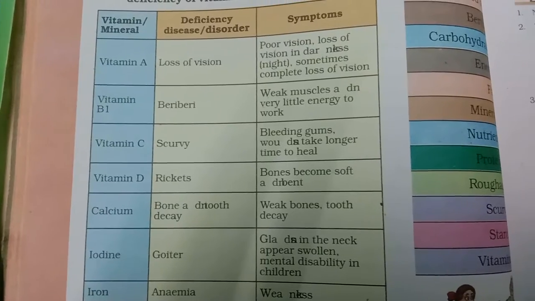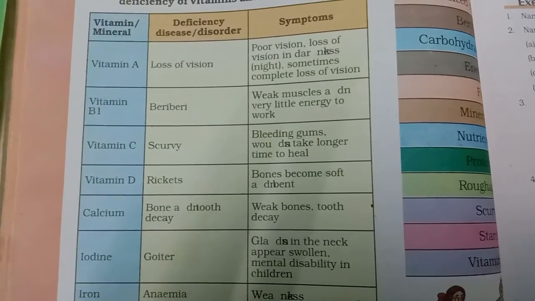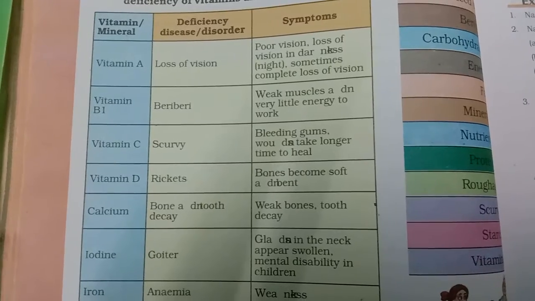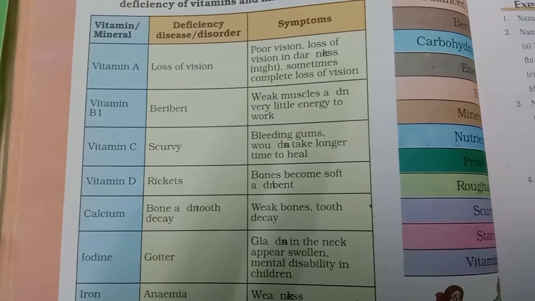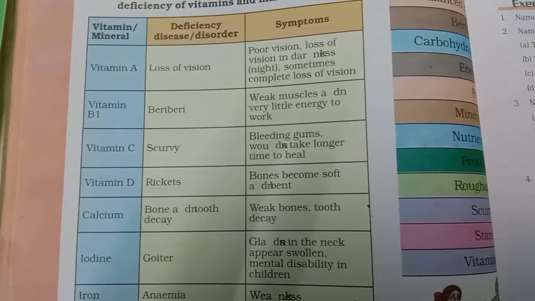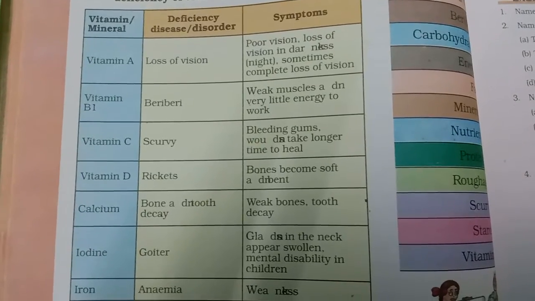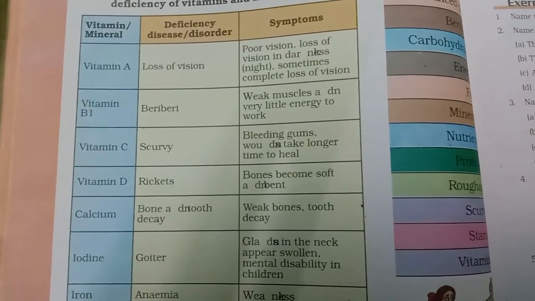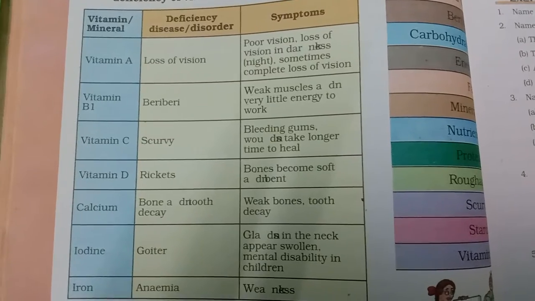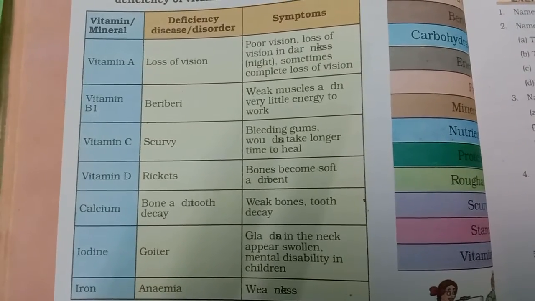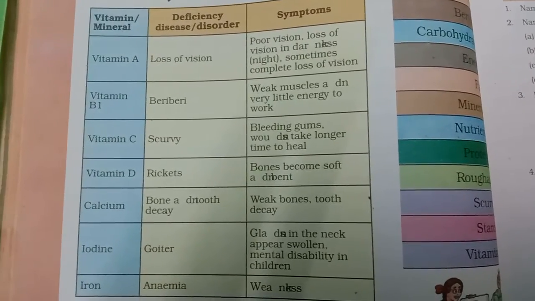Finally, if we see this chart, you can see clearly the vitamins and minerals, deficiency disorders and symptoms. Vitamin A, vitamin B1, vitamin C, vitamin D, calcium, iodine, iron, and the deficiency diseases: loss of vision, beriberi, scurvy, rickets, bone problems, goiter, anemia.